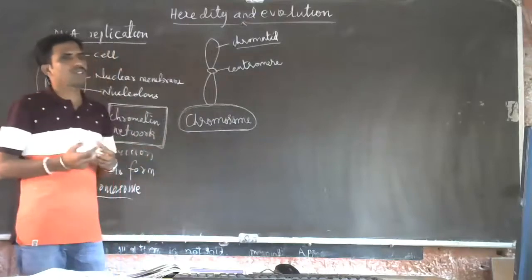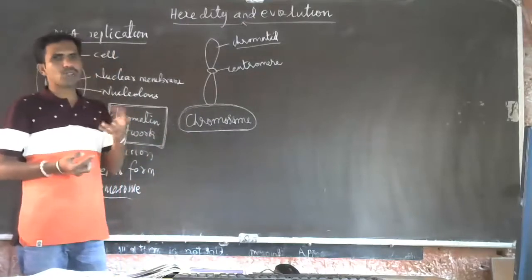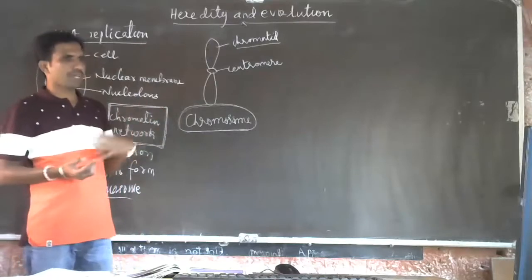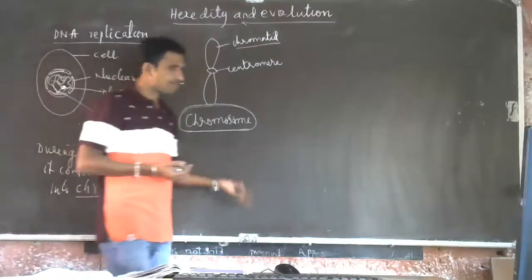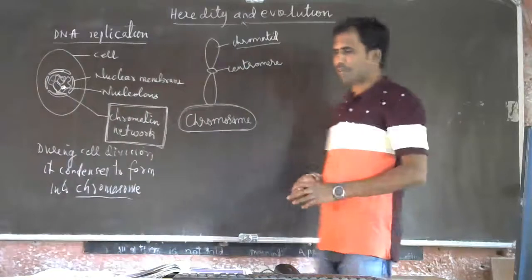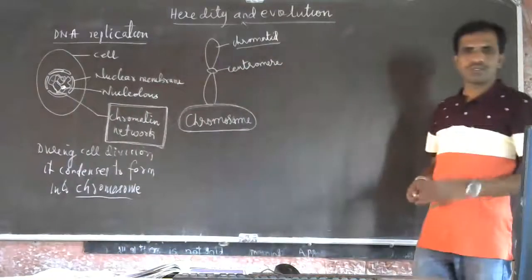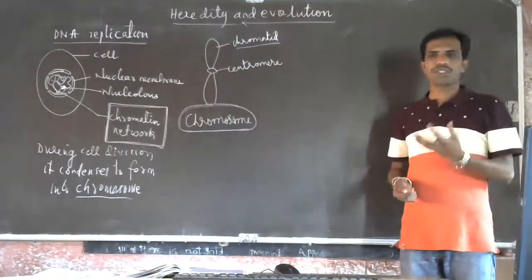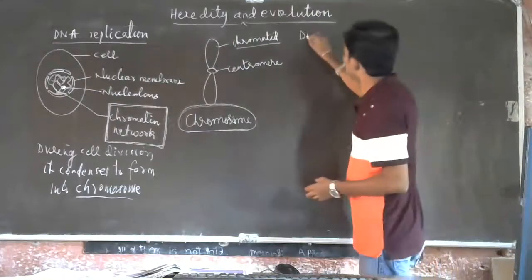In an electron microscope, you can see how they are made up. Understood? So usually chromosomes are made up of what? Usually chromosomes are made up of nothing but DNA.